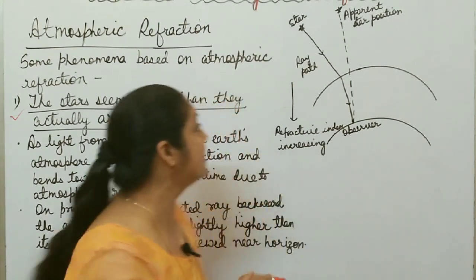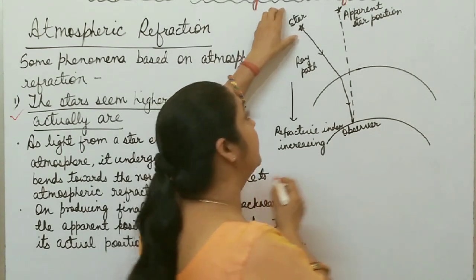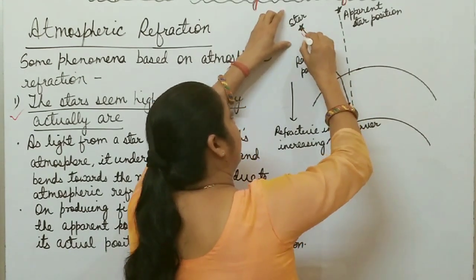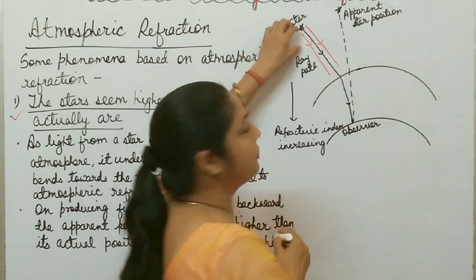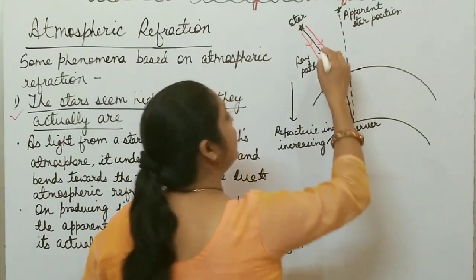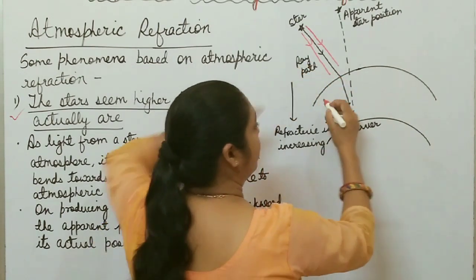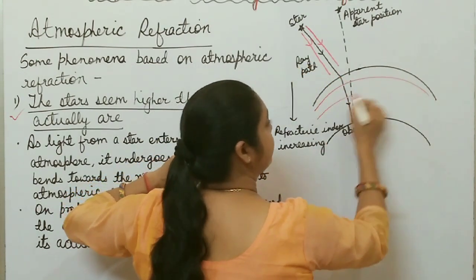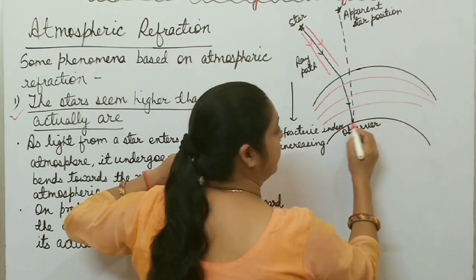How does it happen? Suppose this is the actual position of a star, and light rays come from this star. There are different light rays coming from this star, right? Now when these rays enter the Earth's atmosphere, different layers of the Earth's atmosphere start from here, and this one is the surface of the Earth.